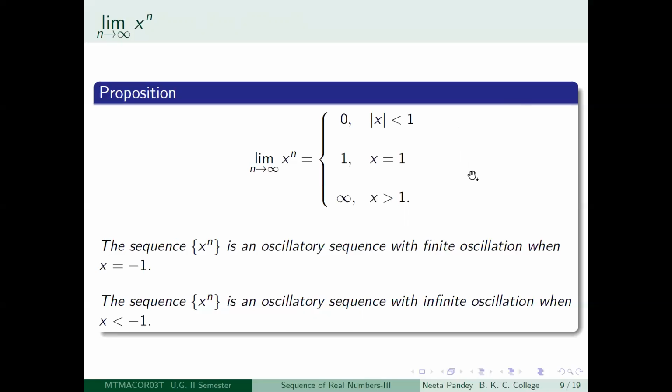So what happens when x is equal to minus 1? That is left out. And what happens when x is less than minus 1? That is left out. So when x is equal to minus 1, you have seen this sequence before. This is actually an oscillatory sequence with finite oscillation. And when x is less than minus 1, then it is again an oscillatory sequence with infinite oscillation. So you can talk about what is going to happen to the sequence x to the power n for any given x on the real line.